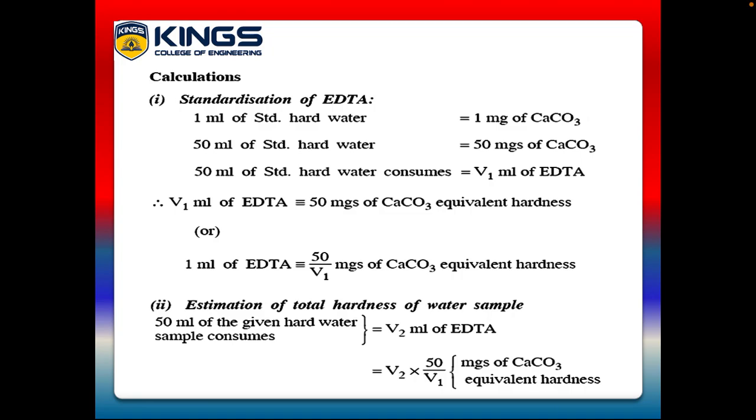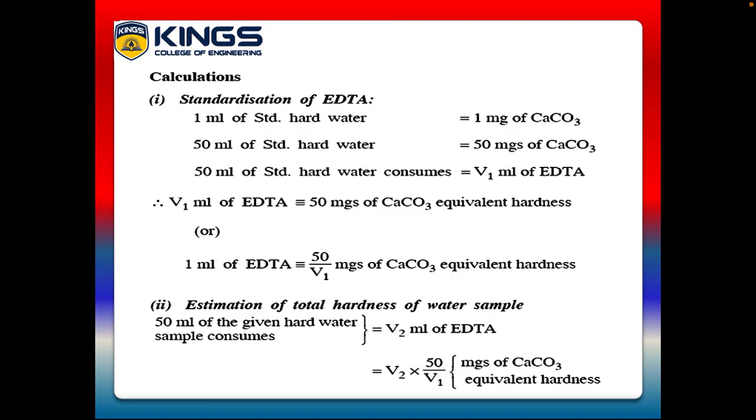The V1 ml corresponds to standardization of EDTA. The V2 ml corresponds to estimation of hardness. V3 ml corresponds to estimation of permanent hardness of the water sample, right? Next, we are going to discuss the calculation for each titration. First titration is standardization of EDTA.